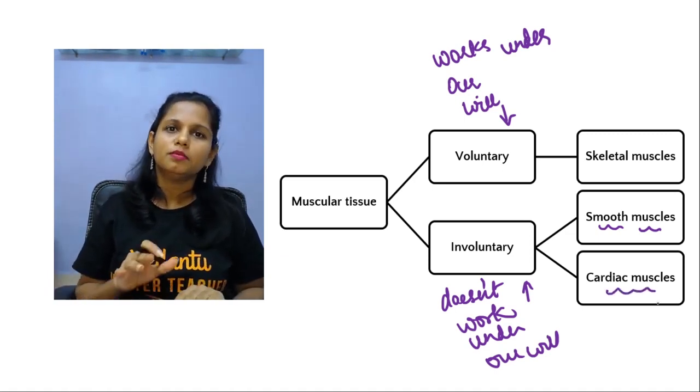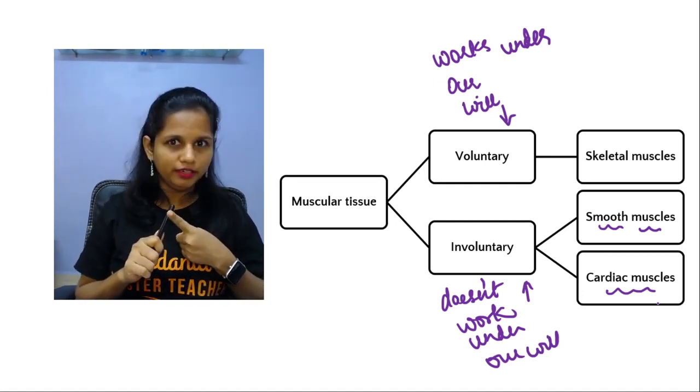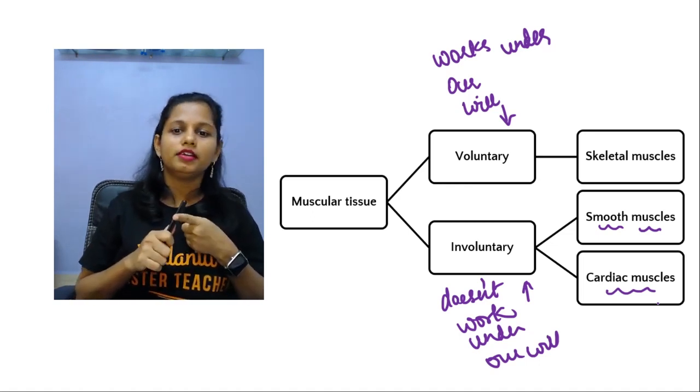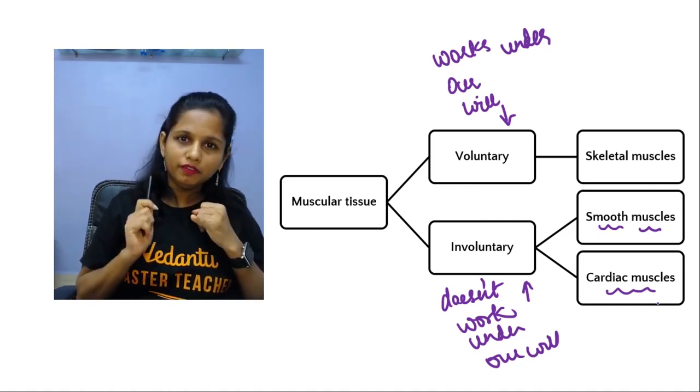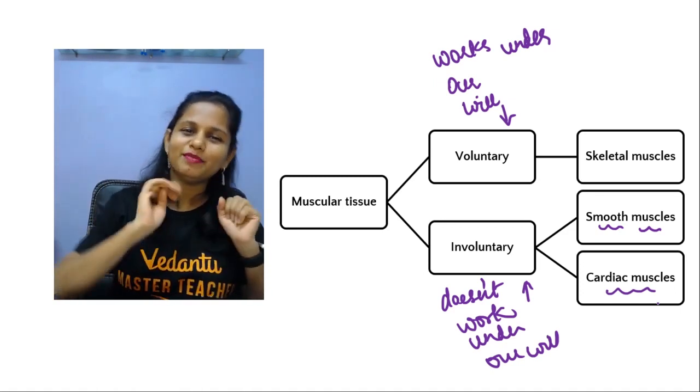So people, muscular tissue is of two types. Working under our will, voluntary. Not under our will, involuntary. Skeletal muscle is a type of voluntary muscle. However, smooth muscle and cardiac muscles are the types of involuntary muscles.